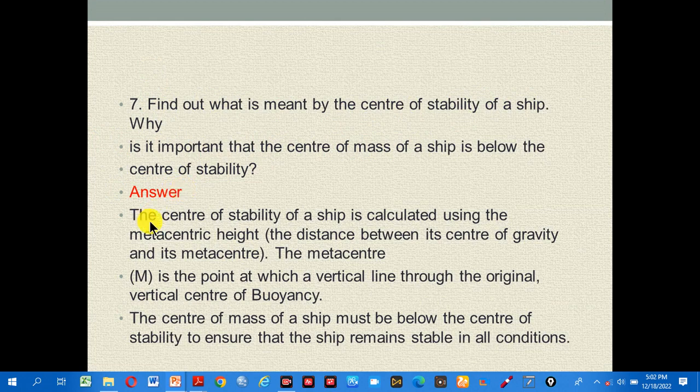Answer: the center of stability of a ship is calculated using the metacentric height, a distance between its center of gravity and its metacenter. The metacenter M is the point at which a vertical line through the original vertical center of the buoyancy. The center of mass of a ship must be below the center of stability to ensure that the ship remains stable in all conditions.